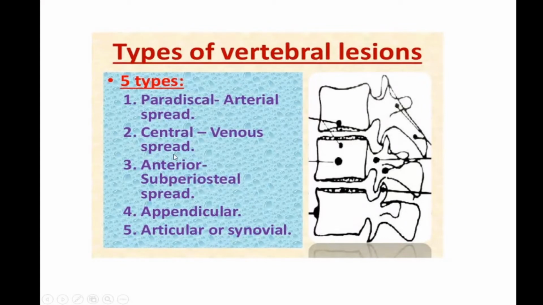So the first 2 are more common, and this central type sometimes can collapse a single vertebra. So this is one area where only one vertebra may be involved, in the central type. Otherwise, it usually involves multiple vertebrae.